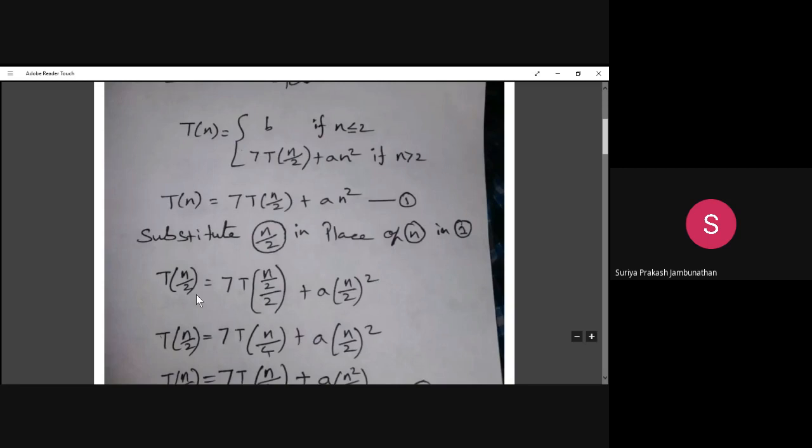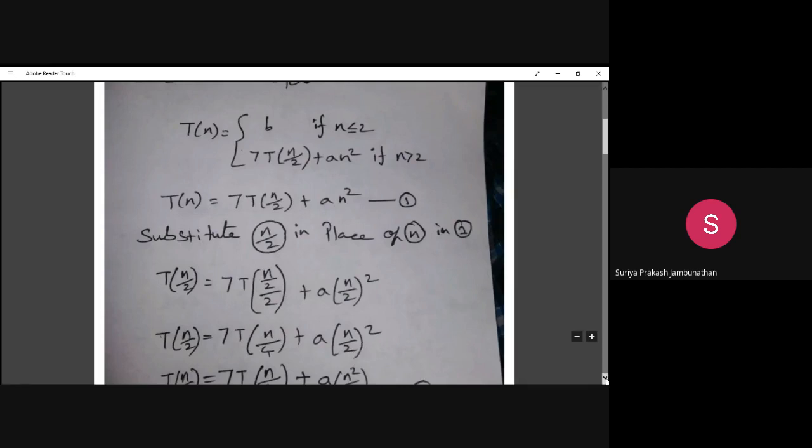Okay. Further, we are simplifying this step. While simplifying, n divided by 2 divided by 2 will be changed to n divided by 4. So we get T of n divided by 2 is equal to 7T of n divided by 4 plus a into n divided by 2 whole square.